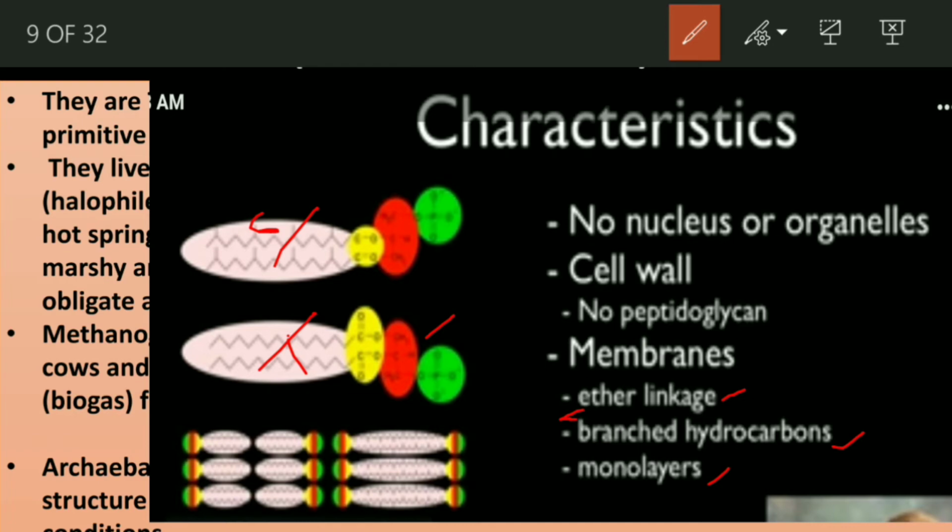Another important character of archaebacteria is that they do not have a nucleus. Instead, they have a nucleoid region. Inside the nucleoid region a circular DNA is present, but only a small amount of DNA is present, and inside the cell, most of the cell is occupied by cytoplasm. Inside the cytoplasm ribosomes are there, but no organelles are present, and these are the characteristics of archaebacteria. Okay then.